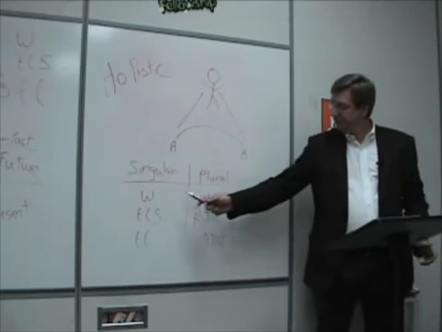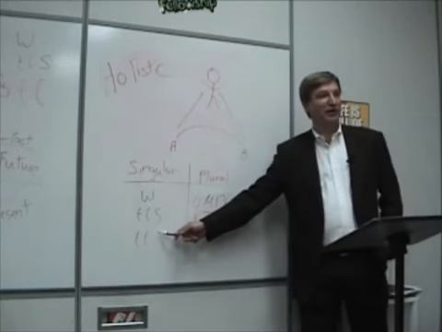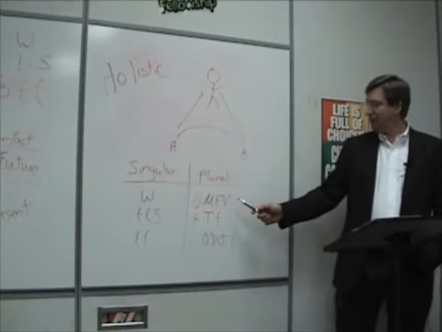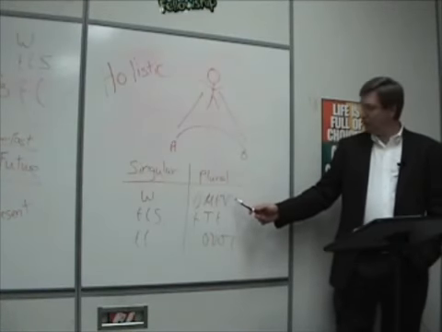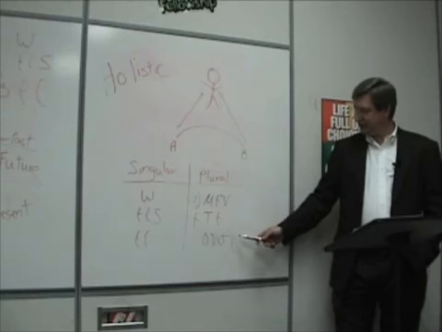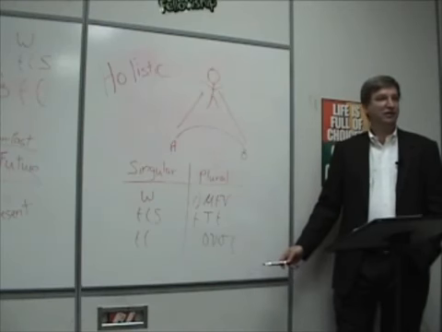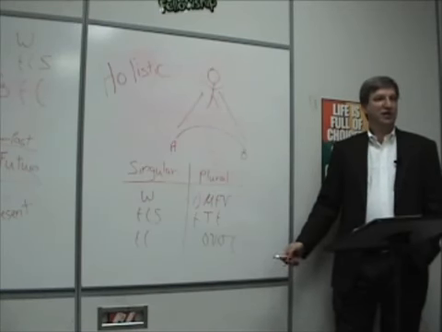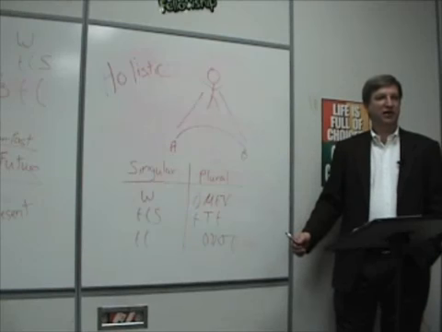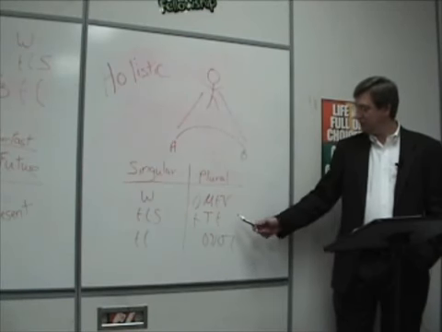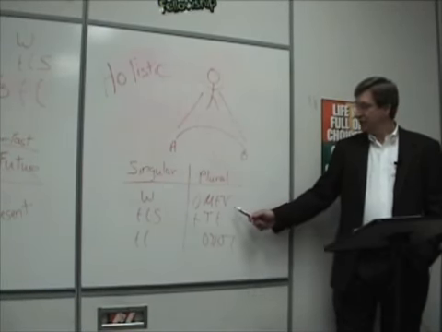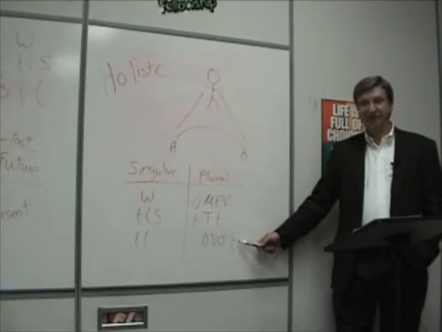We say luo, luace, lue. Then we say luomen, luete, lucy. Not Lucy, like in Lucy Ball, but lucy. Luomen, luete, and lucy.